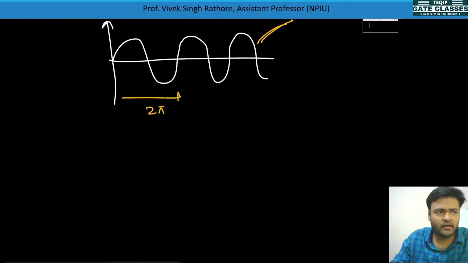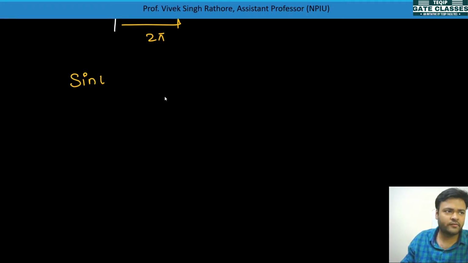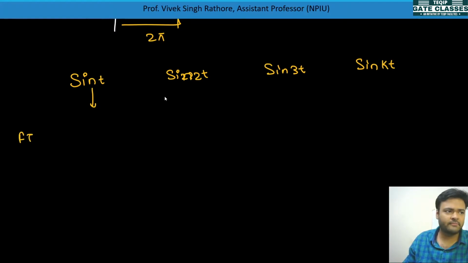So every periodic signal will have a certain fundamental time period, and it will repeat. Let's take some examples. If we see sine of t, sine of 2t, sine of 3t, and sine of kt, let's suppose. Here the fundamental time period for sine t will be 2 pi by 1, so its fundamental time period is 2 pi.